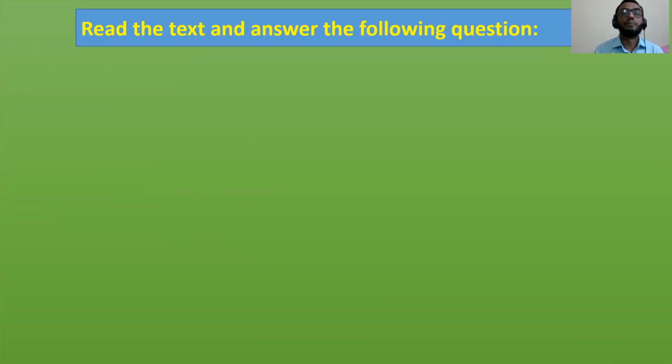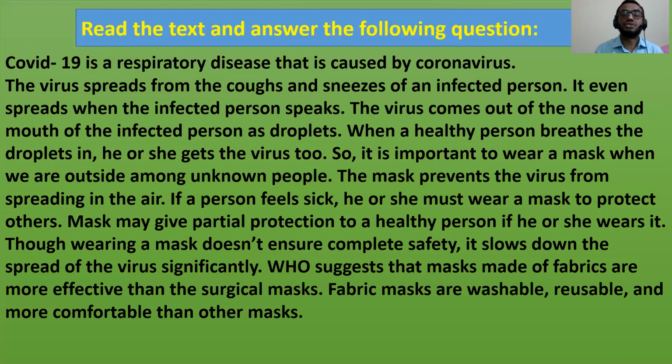As I declared earlier, we are going to learn unseen comprehension. So I'm going to show a comprehension on the screen. You have to read the comprehension first very carefully, and I am going to request all of you to read the comprehension 3 times for better understanding. Okay, so as you can see on the screen, read the text and answer the following questions. Okay, now let me show the passage here.